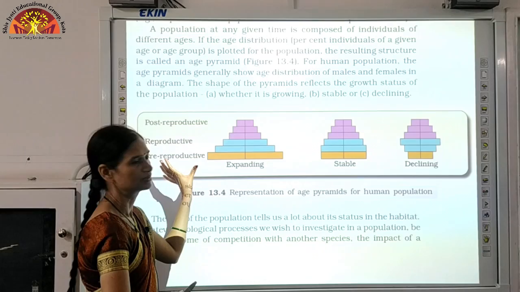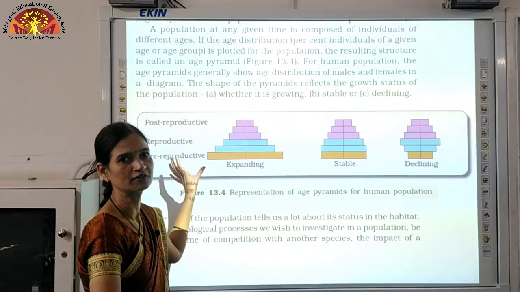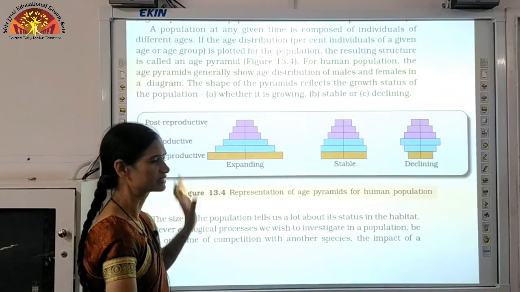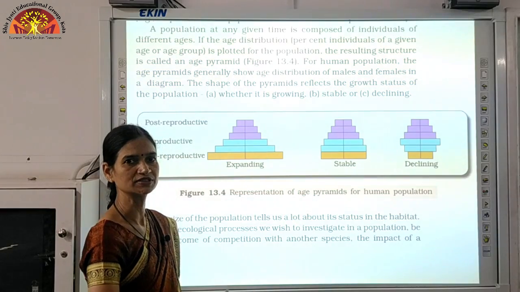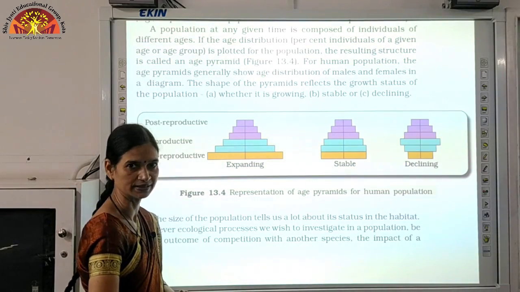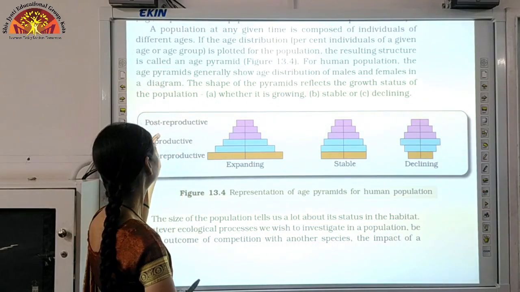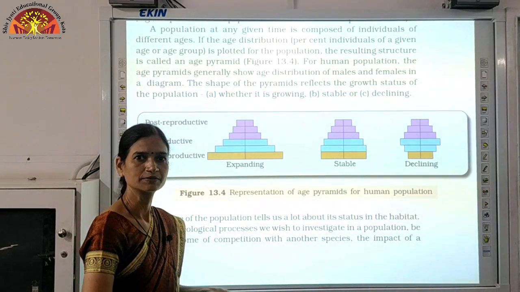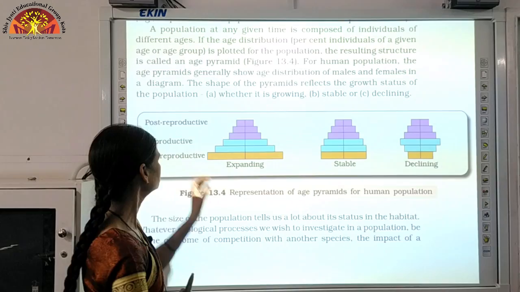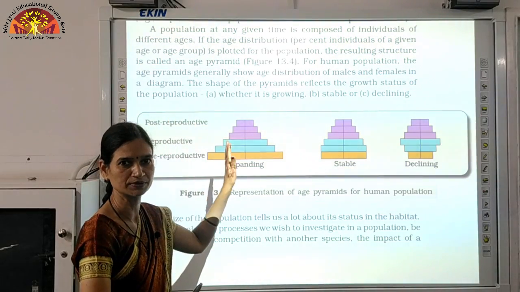Some individuals may be at pre-reproductive age, है ना, कुछ individuals ऐसे होंगे जो pre-reproductive age पे हैं. Some individuals may be in reproductive age and some individuals would be at post-reproductive age, that means which have lost the ability to reproduce.